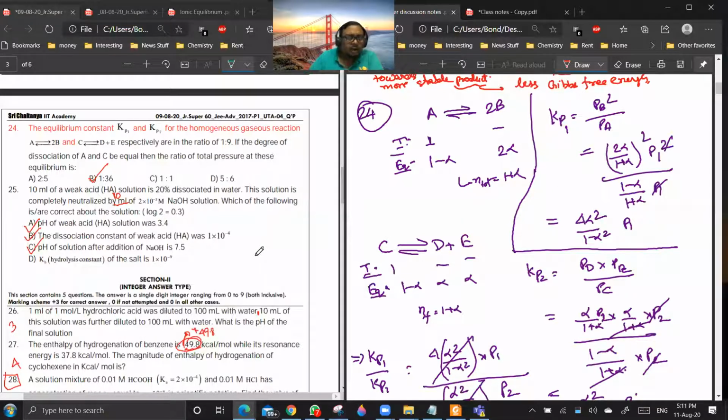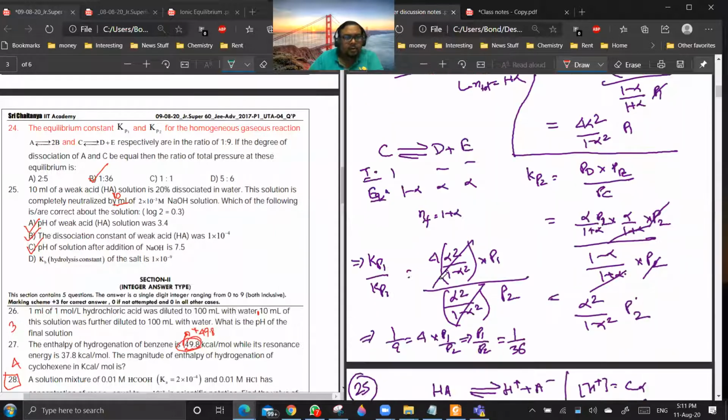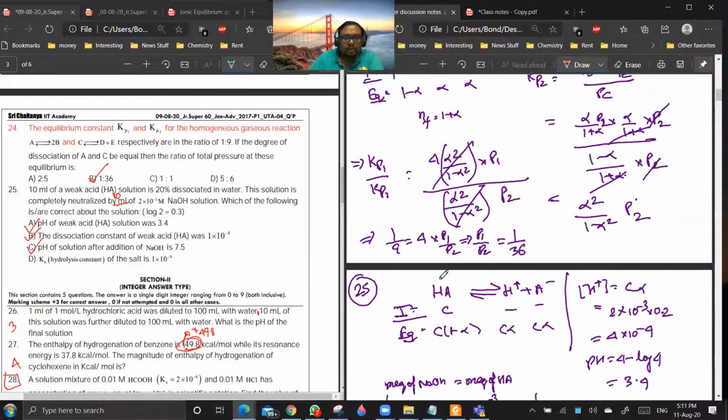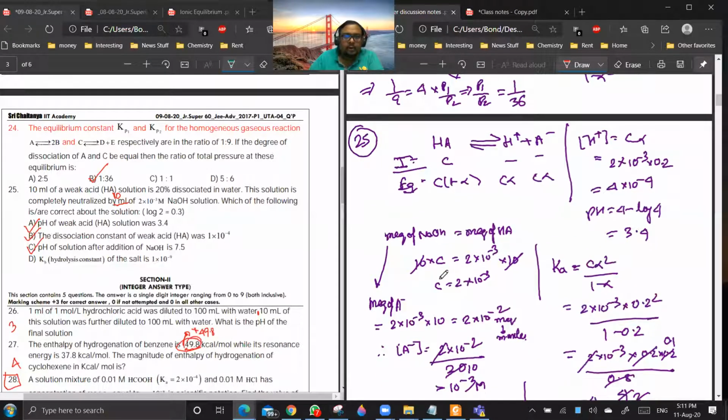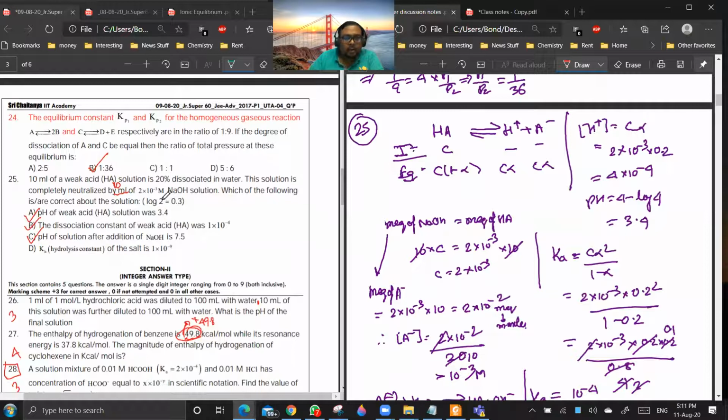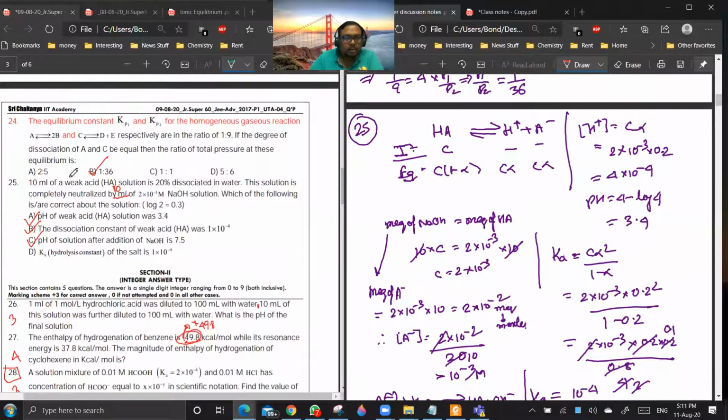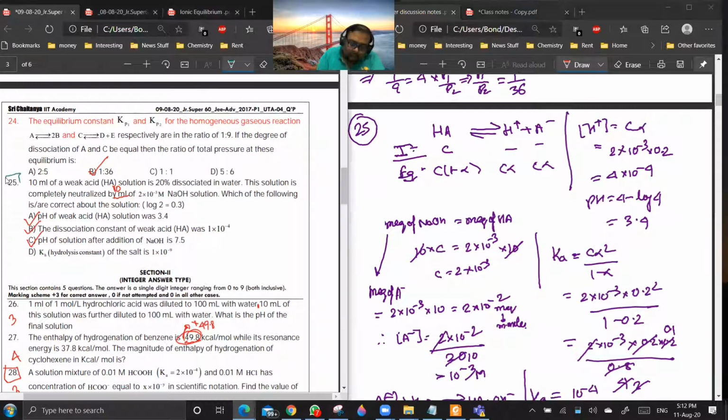So after 24, 25. Just one minute. In 25 you are having a weak acid, which is 20% dissociated. You are having 10 ml of weak acid and you are taking 10 ml of the solution. Here one thing is missing, they did not give the data. It should be based on the solution which is given there.